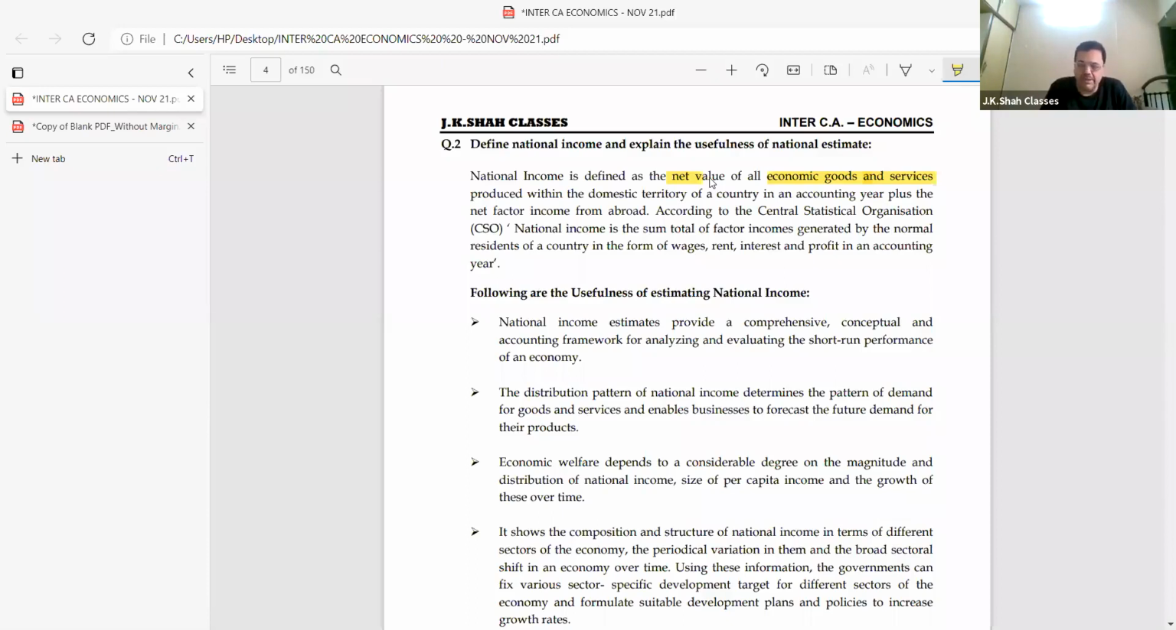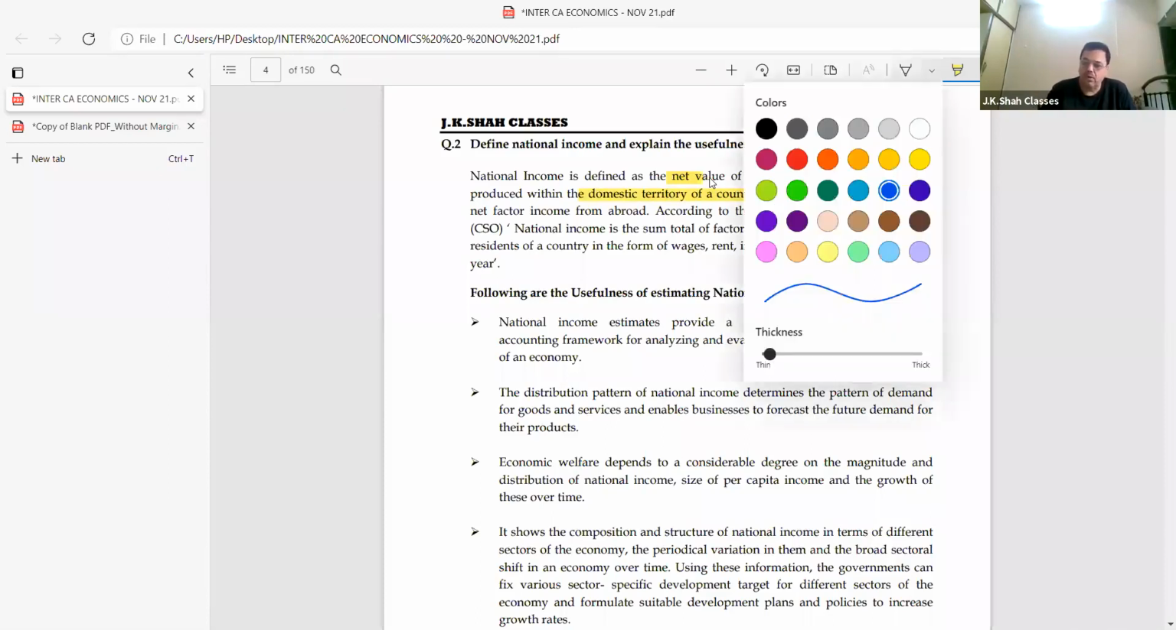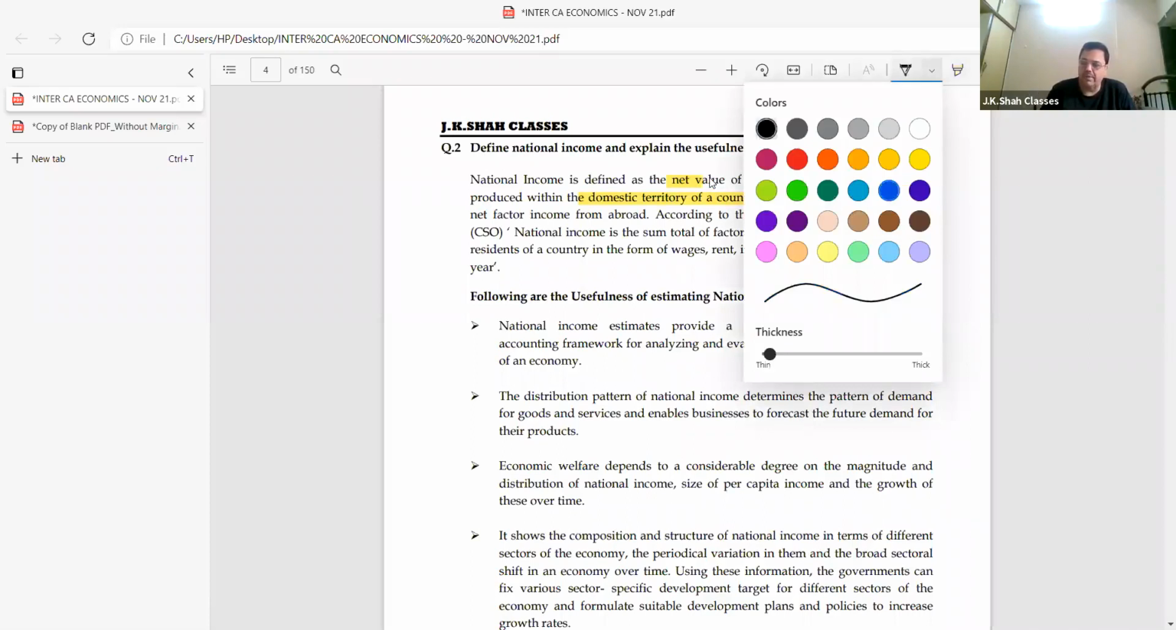Come on, repeat. National income is defined as the net value of all economic goods and services produced within the domestic territory of a country in an accounting year plus net factor. Wait, first let's understand. What is the domestic territory of a country? Can anyone tell me now? Come on, beta, what will domestic territory be?